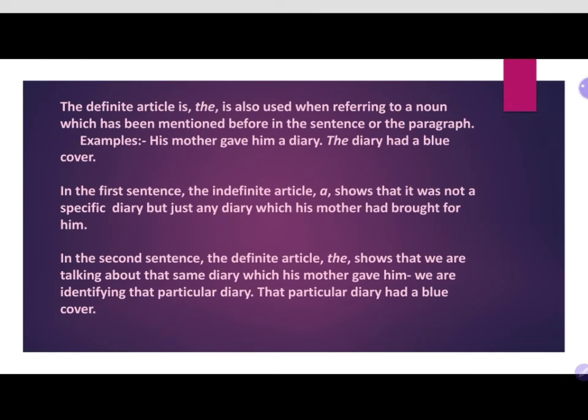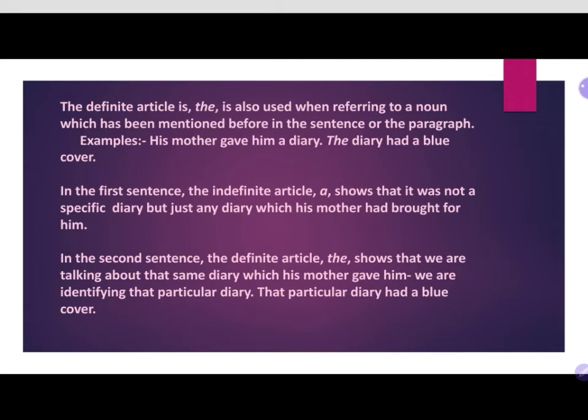Here, the definite article. The is also used when we are referring to a noun which has been mentioned before in the sentence or the paragraph. We are using the definite article when we are referring to a noun that is mentioned before in the sentence or in the paragraph.